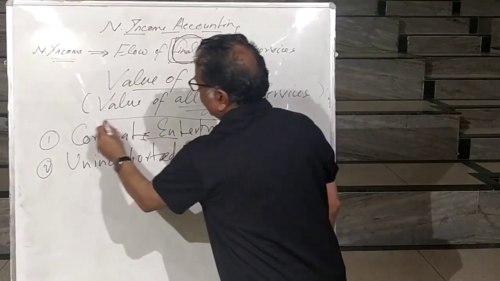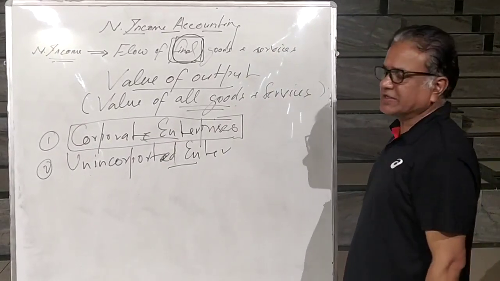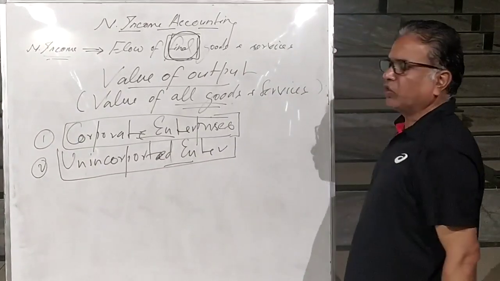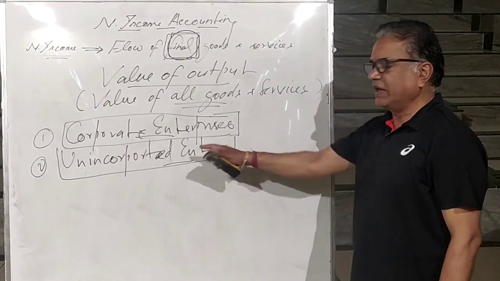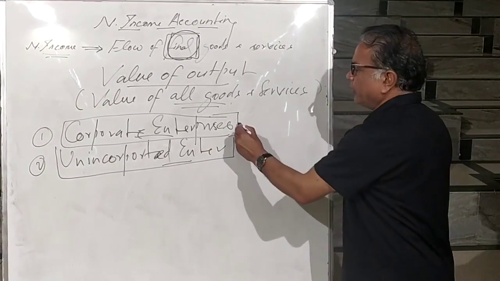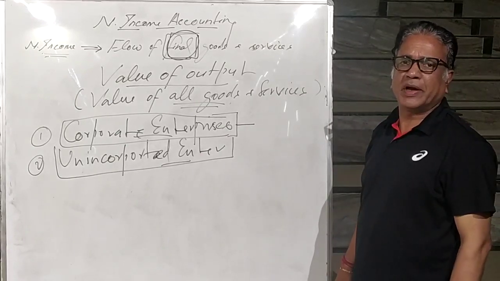So there are two types of producers. One, they maintain the proper account, balance sheet. They are called corporate enterprises. Other, they do not maintain the balance sheet, called unincorporated enterprises or small scale producers, or you call self-employed. Example of corporate enterprises, JK White Cement is a corporate enterprise.